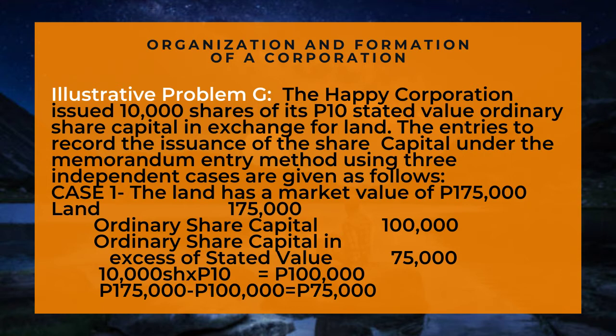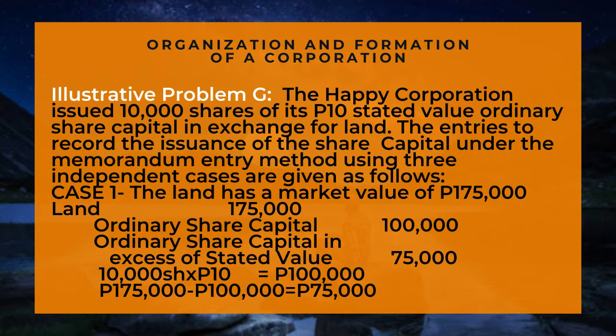The land has a market value of 175,000 pesos. Debit land for 175,000 pesos, credit ordinary share capital for 100,000 pesos, credit ordinary share capital in excess of stated value, 75,000 pesos. 10,000 shares times 10 pesos equals 100,000 pesos.